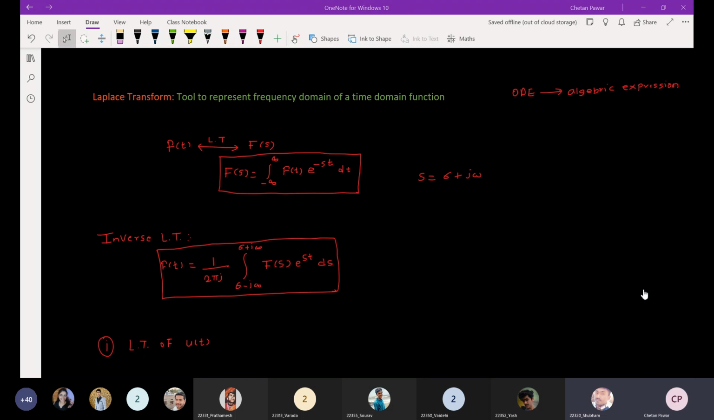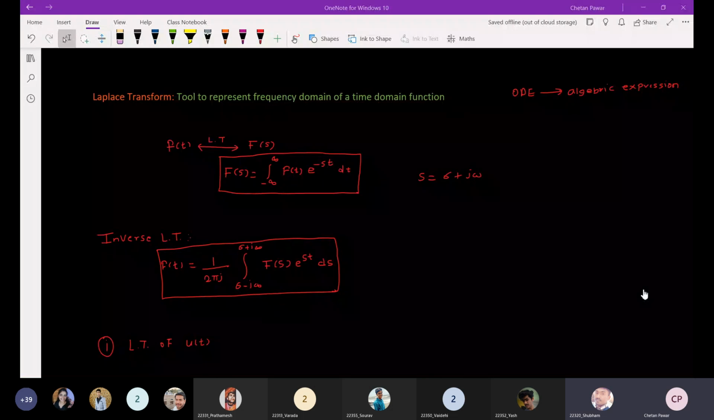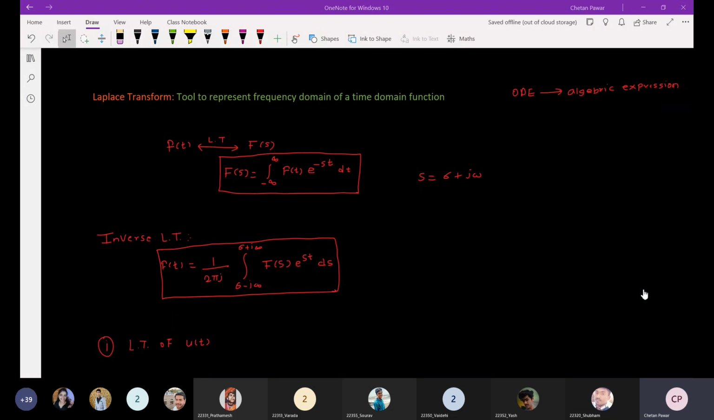For converting the equation in the time domain to the frequency domain, I mean to change the domain. Okay, to change the domain. So there is a Fourier transform also. So why do we use the Laplace transform for converting the time domain equation to the frequency domain? Any idea? There is a Fourier transform also, no? Right or wrong?